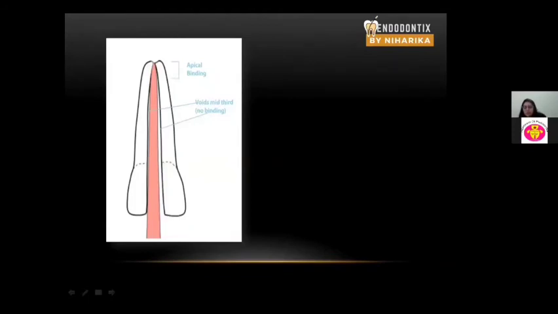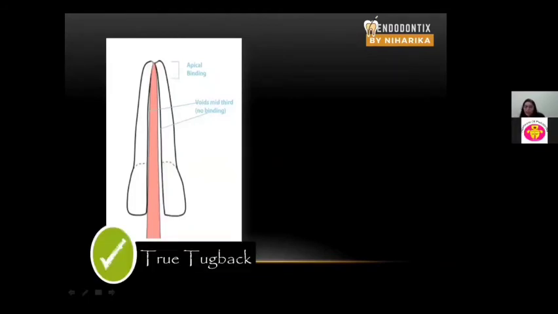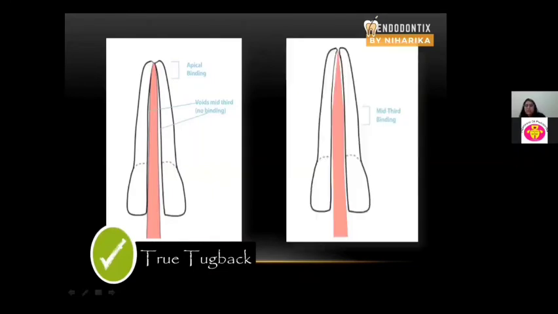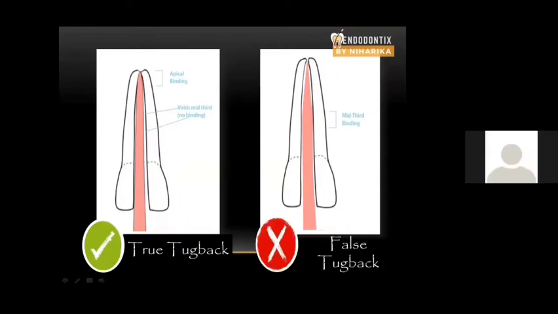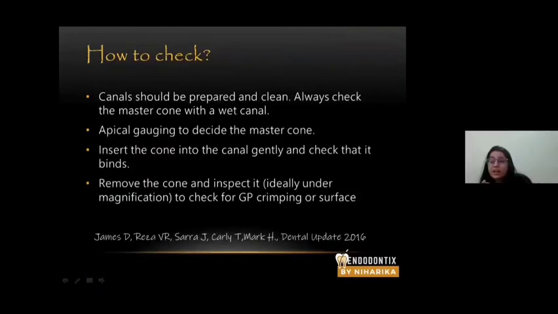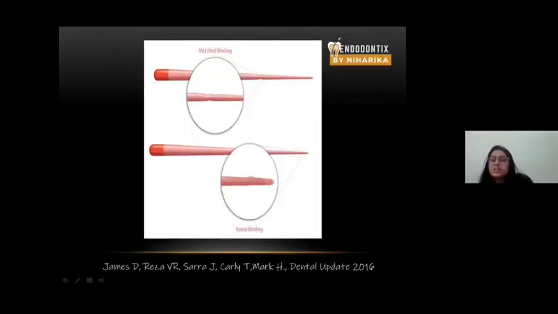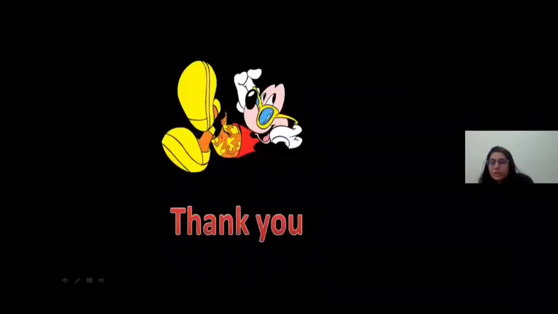So this is how you check. You place a master cone and you check for tug back. Tug back should be till the working length. If you are getting a tug back in the middle part, then there is a false tug back. So how do you check? The canal should be prepared and absolutely clean before putting a master cone. Check the master cone with a wet canal. Apical gauging should be checked to decide the master cone. Insert the cone into the canal. Gently check the point at which it binds. Remove the cone. Inspect it to check for GP binding and crimping. You should see where the GP binds, at the apex or in the coronal third. So that's all. Thank you so much.